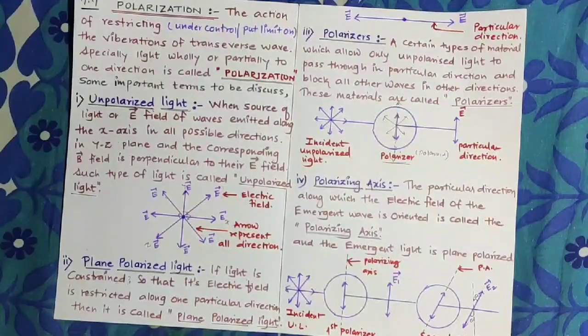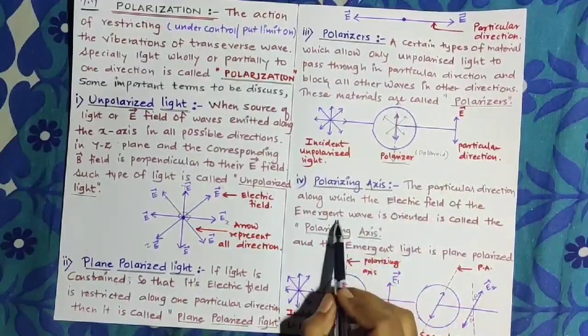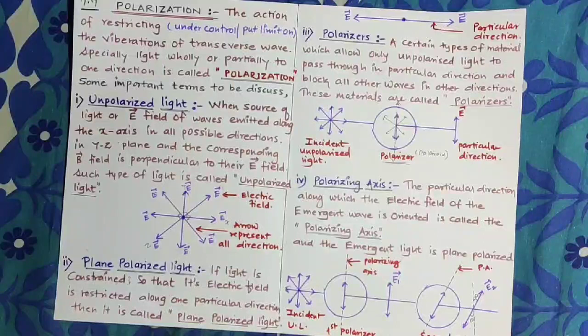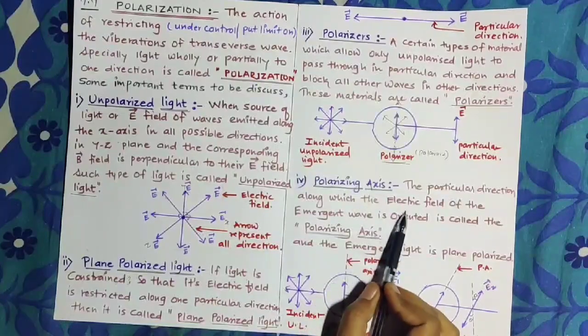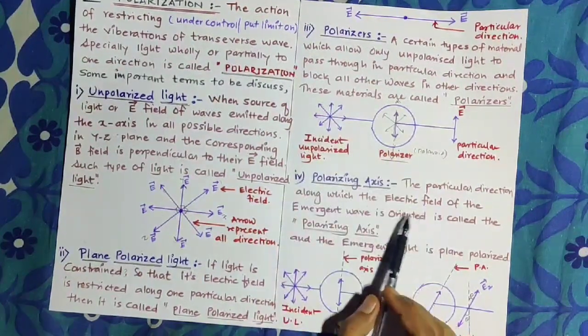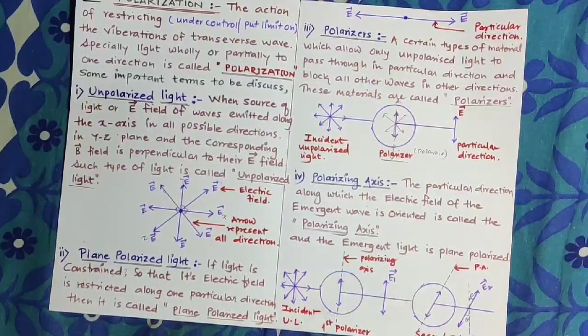Look here: the particular direction along which the electric field of the emergent wave is oriented is called the polarizing axis. Emergent wave means the wave coming out after passing through the polarizer. These are all the electric field vectors. And the emergent light is plane polarized light.